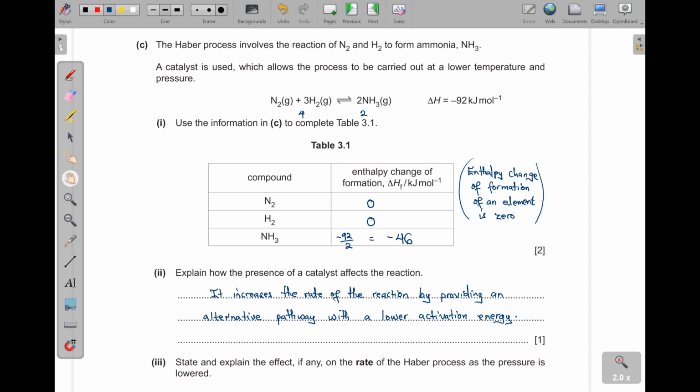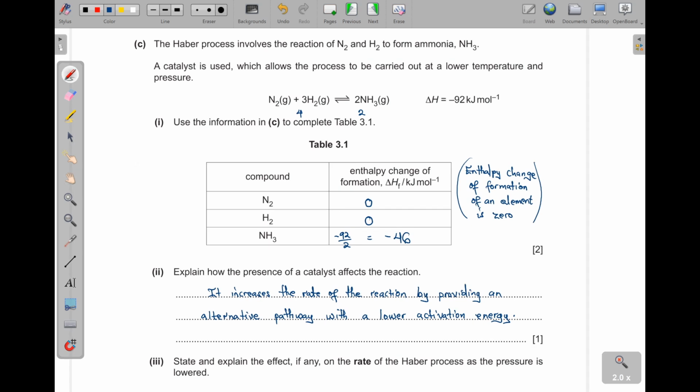Now, when you increase the pressure, let me first say this one here. When you increase the pressure, then the volume is going to reduce. That means the side with more gas moles, it is going to react such that the equilibrium position is going to shift to the right with fewer gas moles, because you have increased the pressure, volume has to reduce.